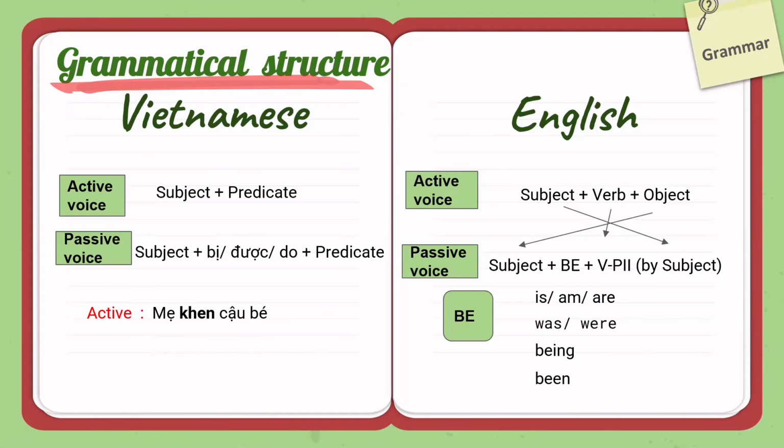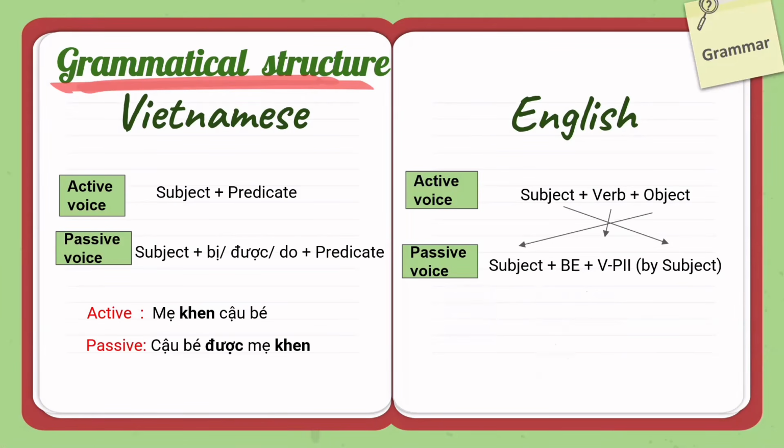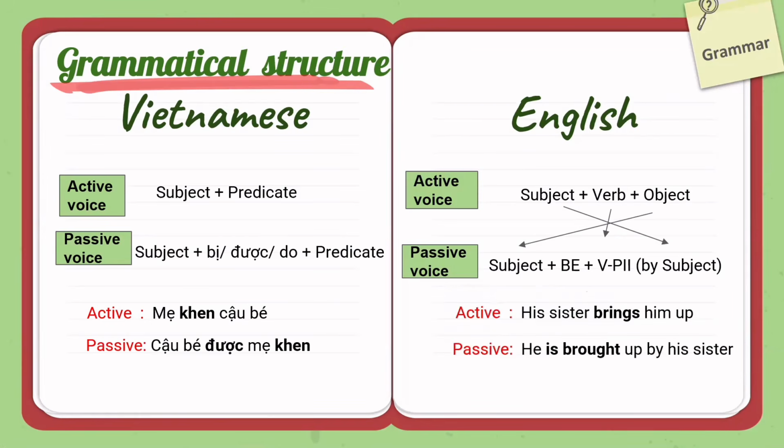For example, in Vietnamese with "cậu bé được mẹ khen" and "mẹ khen cậu bé." And in English, we have "his sister brought him up," then it turns to "he was brought up by his sister." Now, let's find out why we should use passive voice.